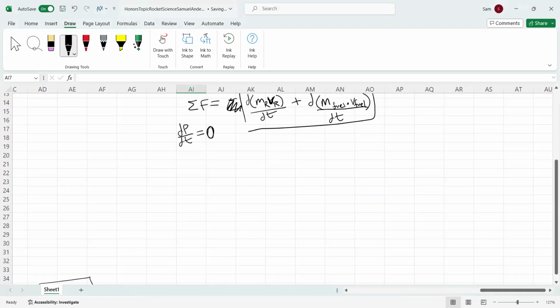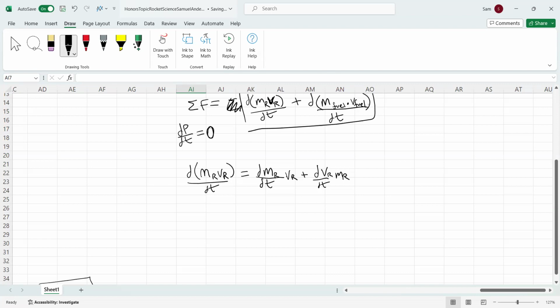So scrolling down and using the product rule for mass and velocity, we would obtain some giant mess, but I will go through that. The derivative of m rocket v rocket with respect to time is equal to the rate of change of the mass of the rocket times the velocity of the rocket, which is the product rule I'm using, plus the velocity change of the rocket with respect to time times the mass of the rocket.